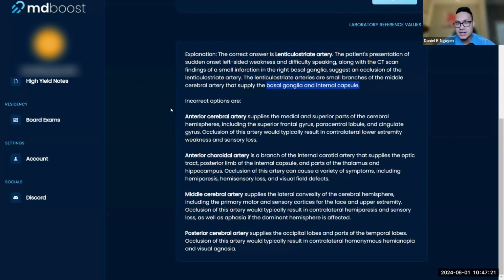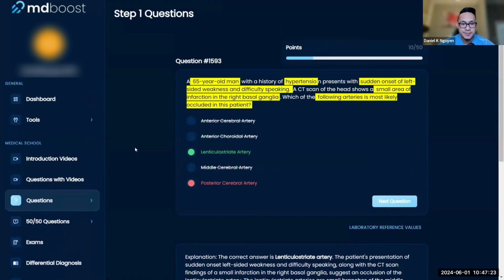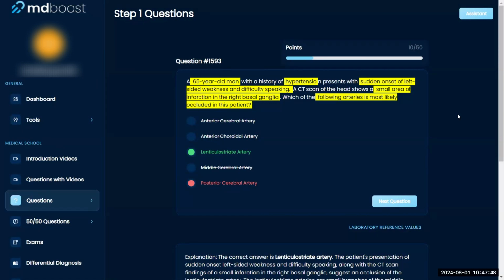Okay. So this is an anatomy question, of course, like I said. The key thing is just learning from it, getting the big points. What questions do you have? I know I'm going through a lot very fast, but what questions do you have on this? I mean, it is all pretty straightforward. If you know where the right basal ganglia is located, and then you know what artery supplies that area, you should be able to get to the right answer. So if I go back and study my anatomy on this, I think I'll be okay. Perfect.